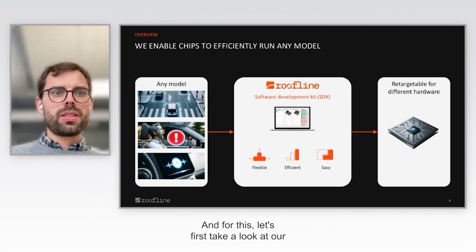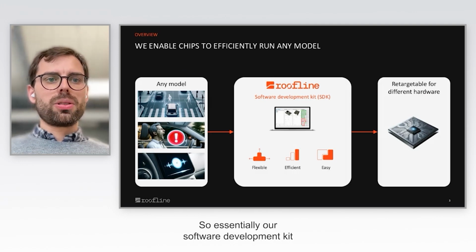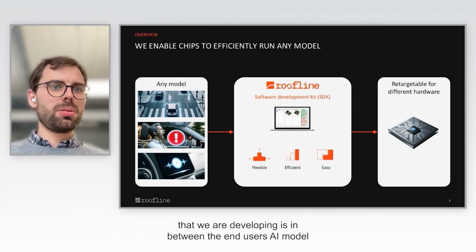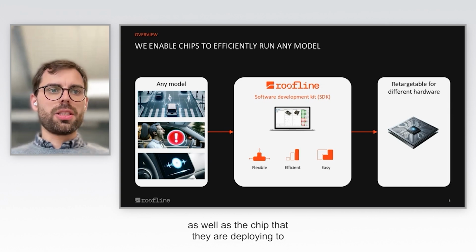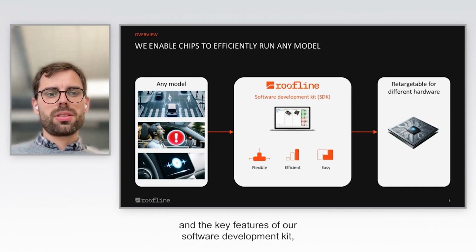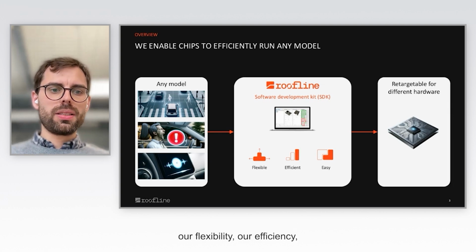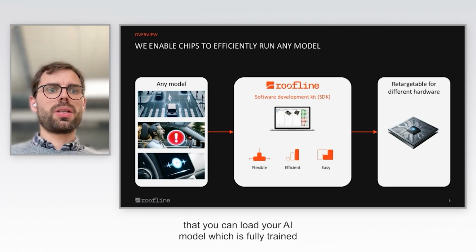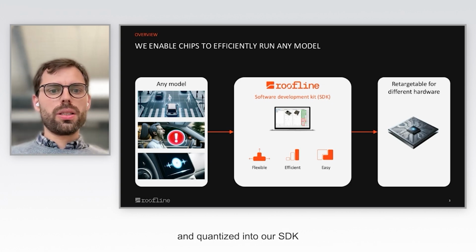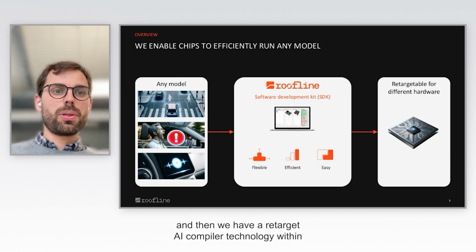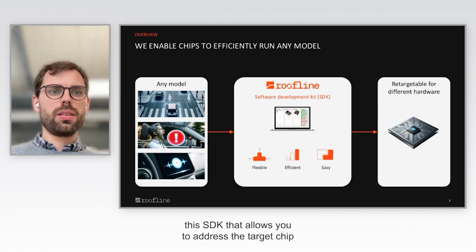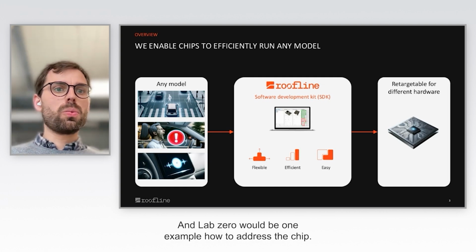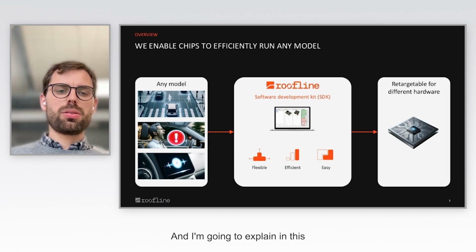So how do we do this? For this, let's first take a look at our end-to-end tool flow. Essentially, the software development kit that we are developing sits between the end user's AI model and the chip that they are deploying to. The key features of our SDK are flexibility, efficiency, and simplicity in terms of ease of use. You can load your AI model, which is fully trained and quantized, into our SDK. Then we have a retargetable AI compiler technology within this SDK that allows you to address the target chip that you're looking for. Level Zero would be one example of how to address the chip, and I'm going to explain more in this talk how we're doing this.